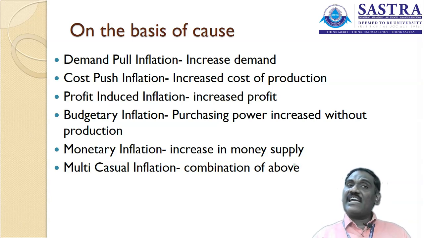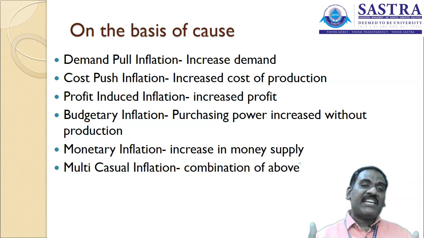Monetary inflation is the kind of inflation that may happen due to an increase in money supply in the market. The money supply is increased in the market. It is like the wages are increased, the salaries are increased, the business income is increased. So it is also acceptable, it is also a good situation, but the monetary inflation is increased in the market. The flow of money circulation is high. So the purchasing power is increased among the people. Without a reason, the people are buying the product from the market. Artificially, the demand is created.